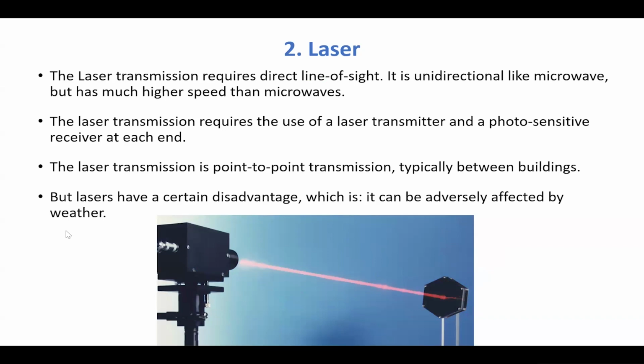So infrared and laser are other kinds of unguided media. These are the different kinds of unguided media we have studied. In the previous session, we had learned about all the guided media. So with that, we will complete the media, that is, channels of communication. All right.